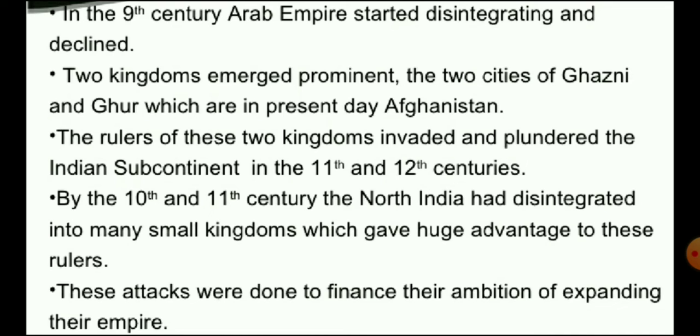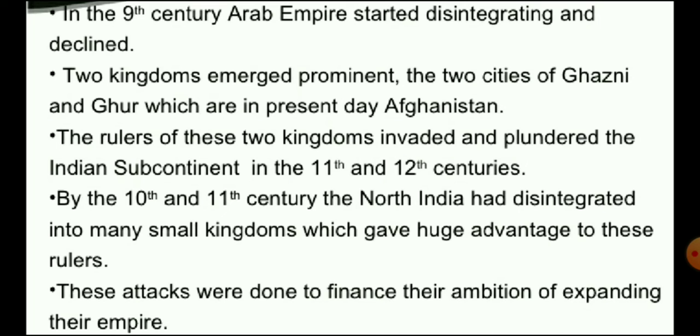That means these two kingdoms are Turkish kingdoms. The Turks became powerful in Western Asia. And the third point is the rulers of these two kingdoms invaded and plundered the Indian subcontinent in the 11th and 12th centuries. So the Turks started to invade India in the 11th and 12th centuries.